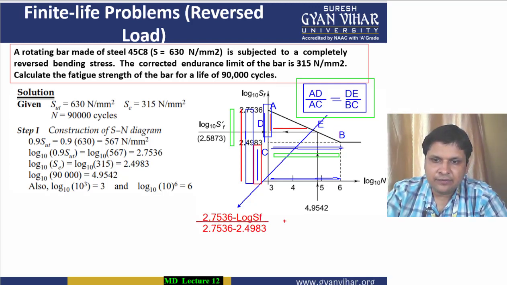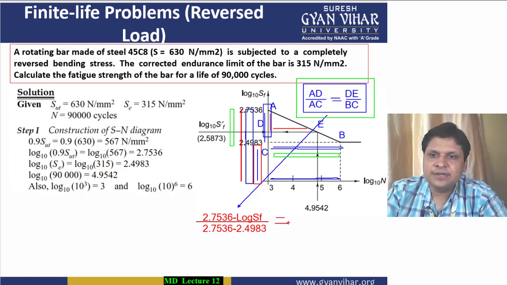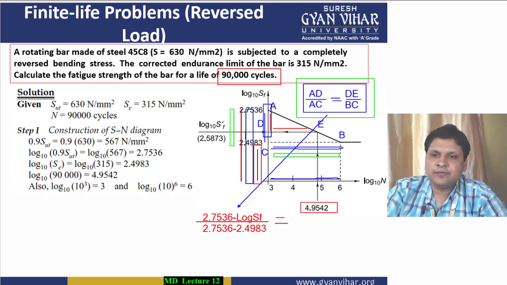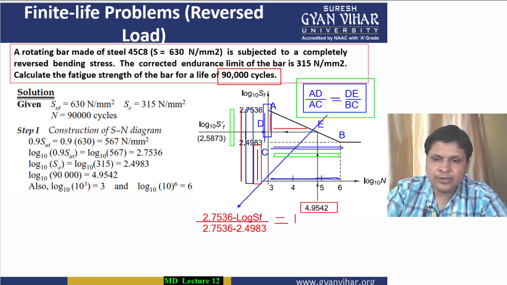Now we are equating it with the RHS. RHS is DE. DE is of how much? You already know, the number of cycles is given to you. So log of this number of cycles you will calculate. It is equal to 4.9542. So this will come in the numerator of the RHS.